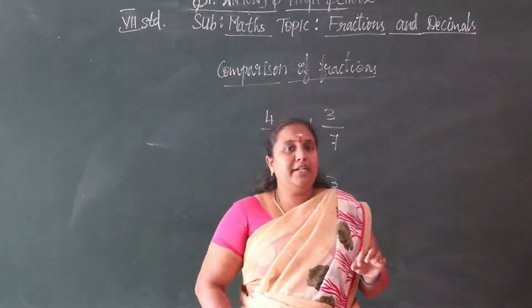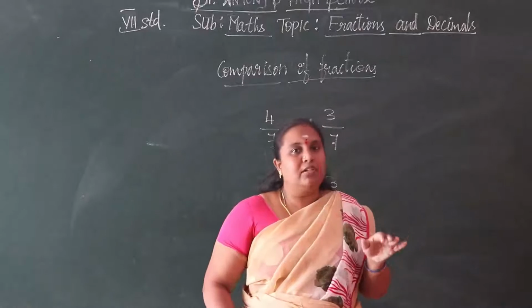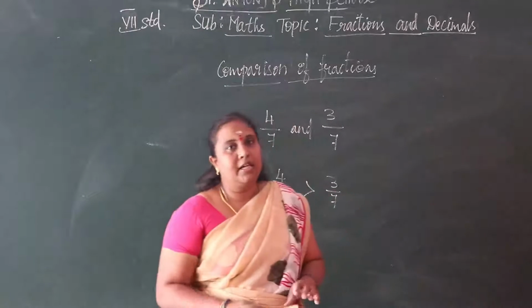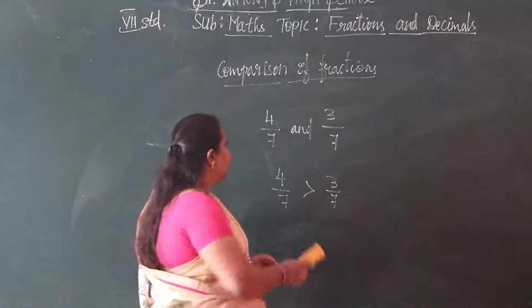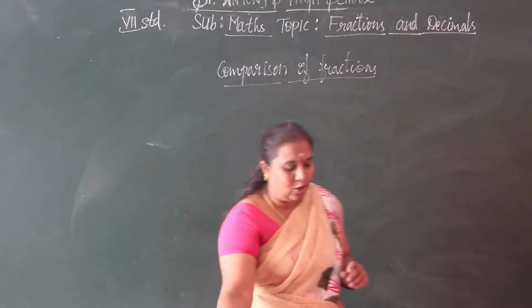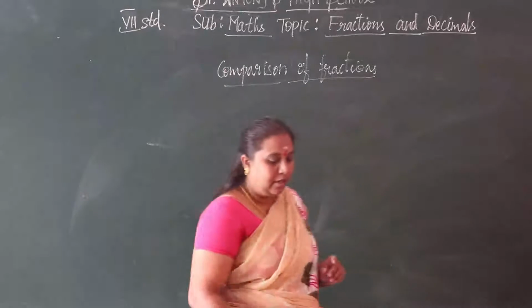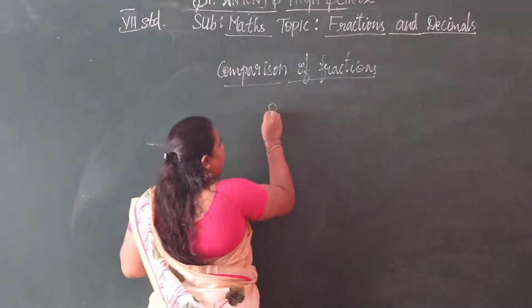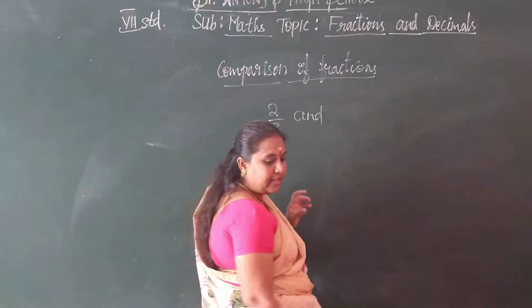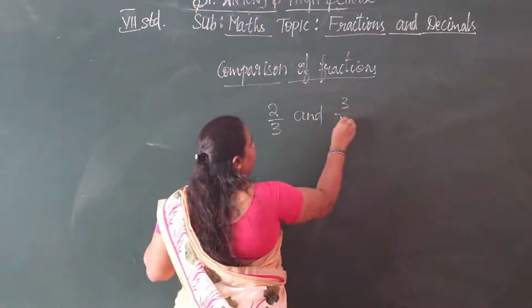If the denominators are different, how to compare the two numbers? Let us see. For example, we can take 2 by 3 and 3 by 5.